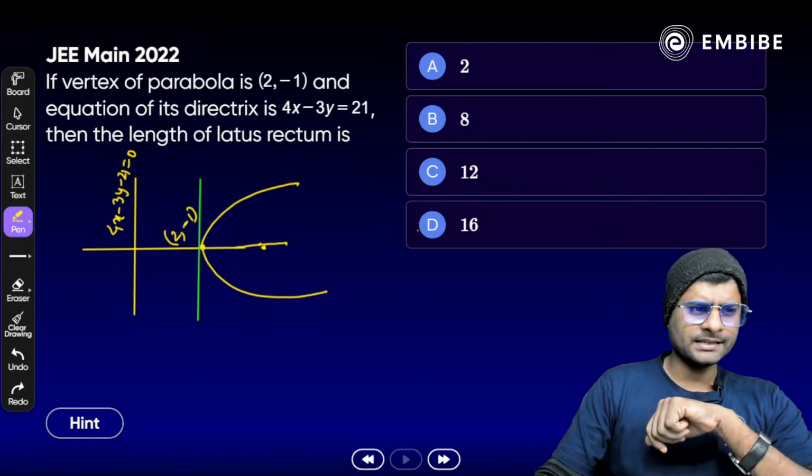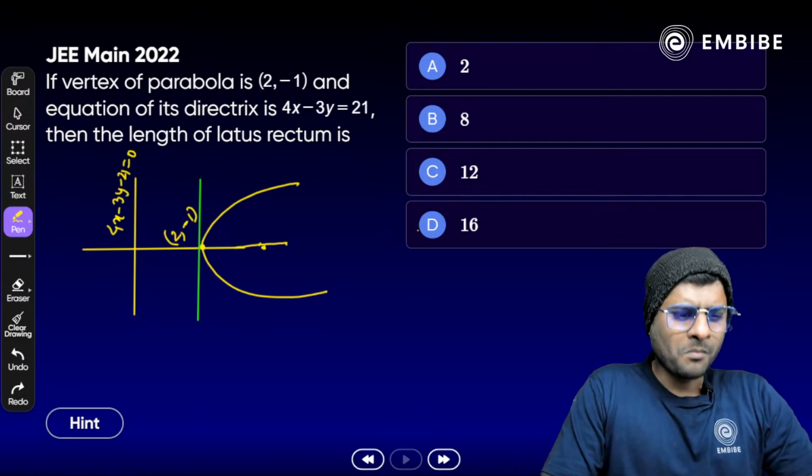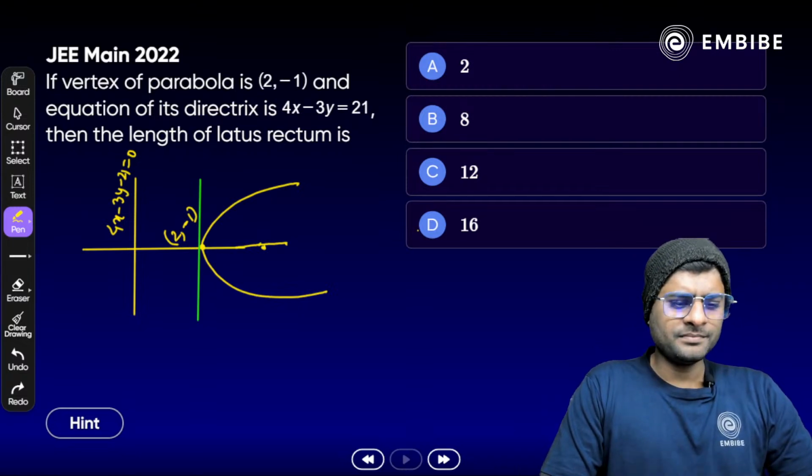Now what is the latus rectum here? Anyone know that? Any idea? Yes, what can we do in this?